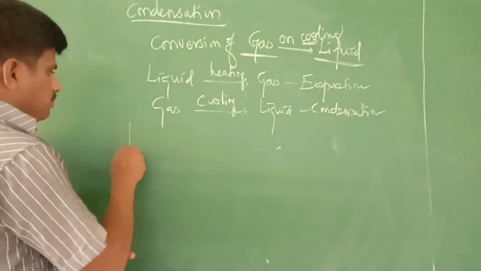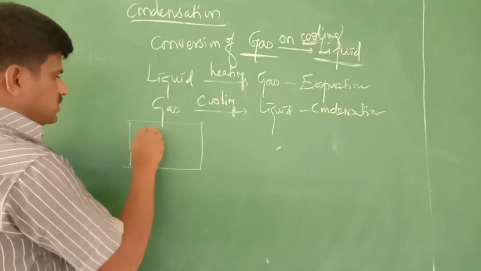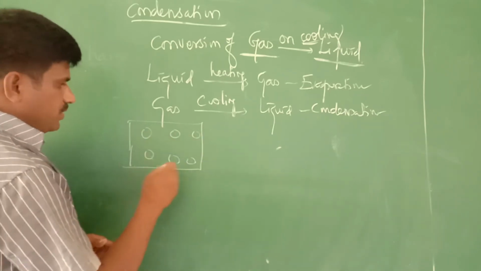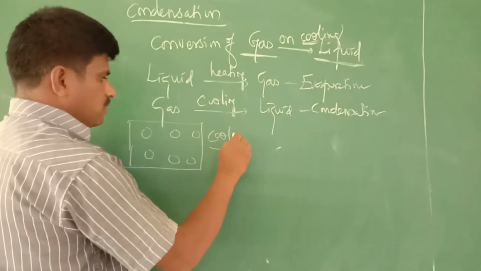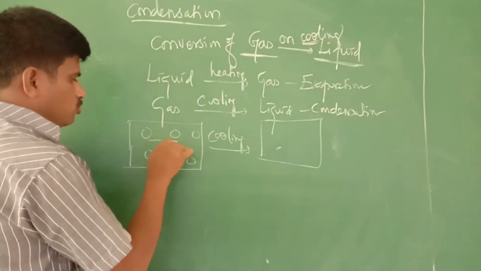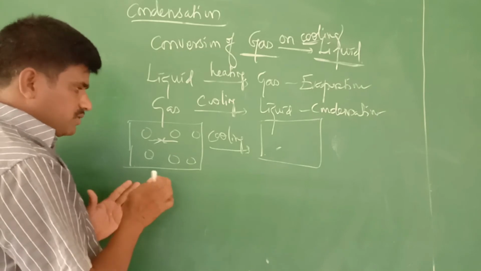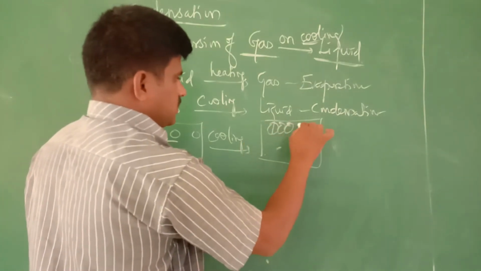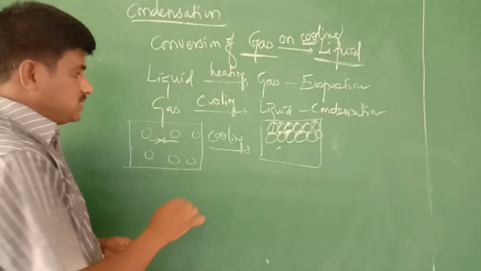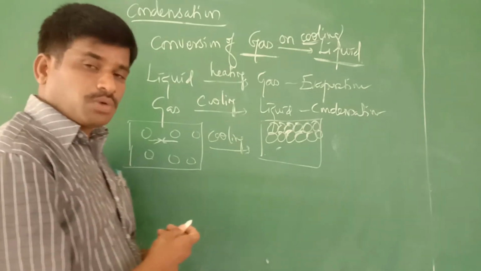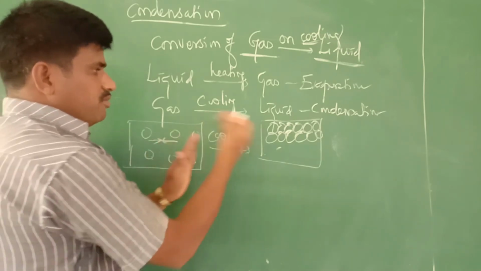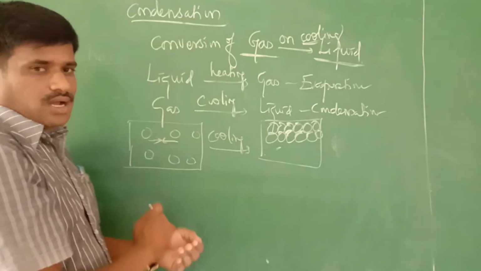In the gaseous state, the particles are loosely arranged. There is a gap between the particles. When it is allowed to cool, these loose particles come very close, so it will become liquid. So this process is called the condensation process. While cooling a gaseous state, it will become liquid. This process is called the condensation process.